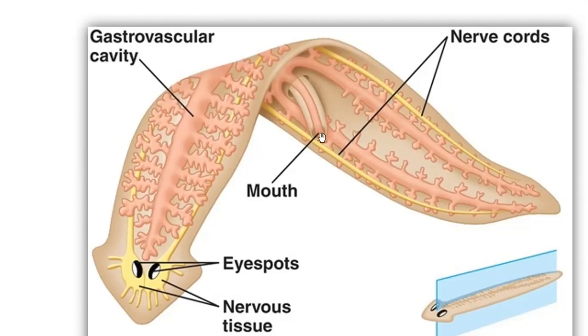So this is on its ventral side. The opening of the mouth is present on the ventral side of its body.